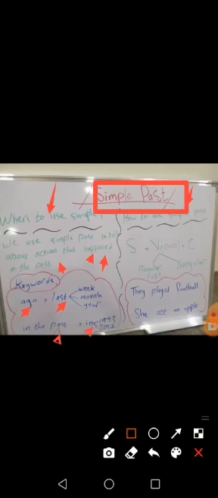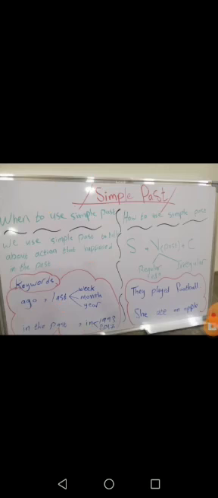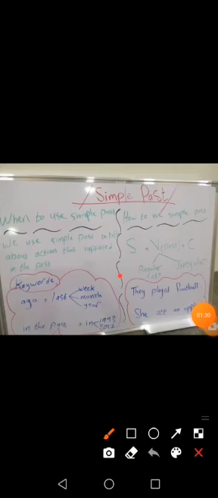So, how to use simple past? We talked about how to use simple past last time, right? So we use the subject, we use the verb in the past tense, and we use what? Complement, okay? The verb in the past tense has two types, the regular form and the irregular form, right? So in the regular form you have to add ed. But in the irregular form, you have to change the verb, okay?